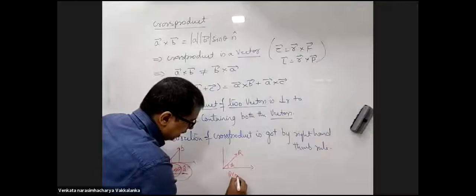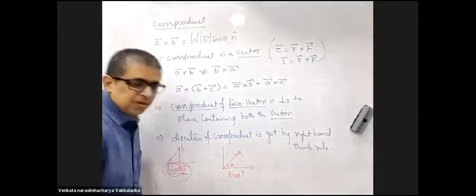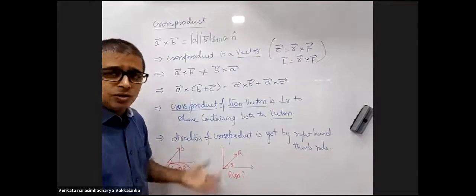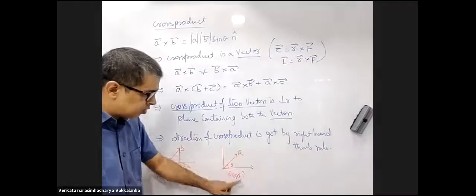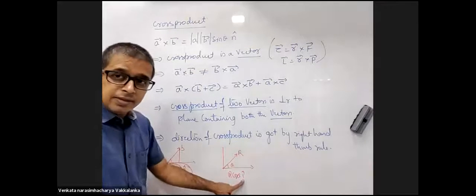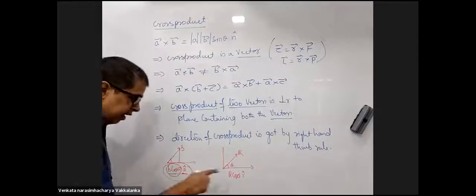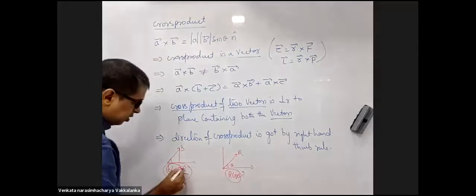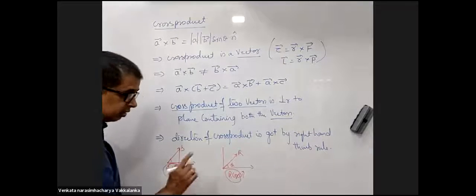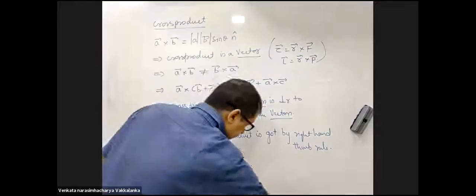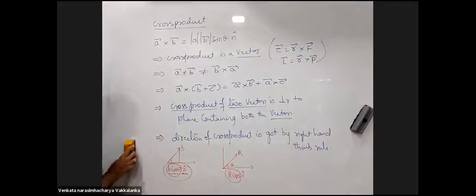I'll write this as R cos theta I cap. What has it got to do with dot product? To find this value of R cos theta, I might have used a dot product. Doesn't mean dot product will become a vector. Is that point clear? Yeah.